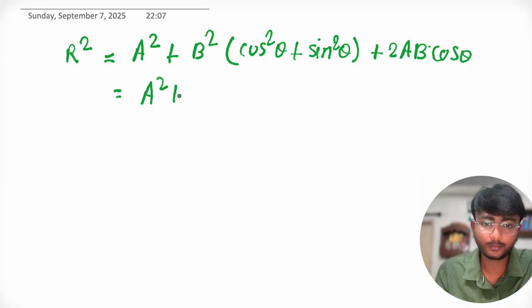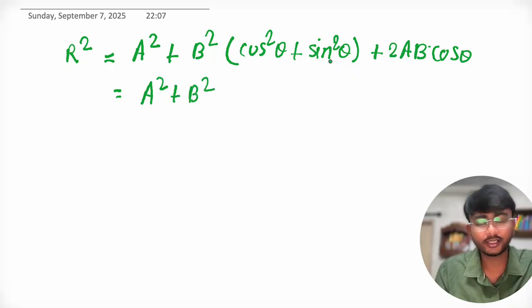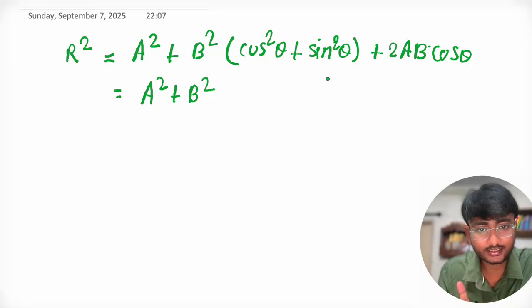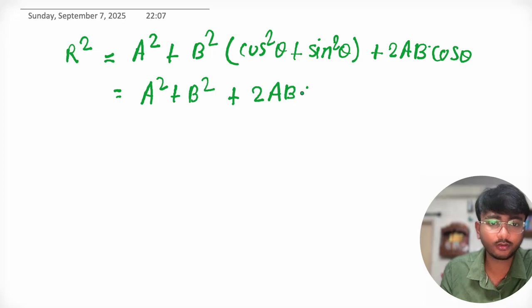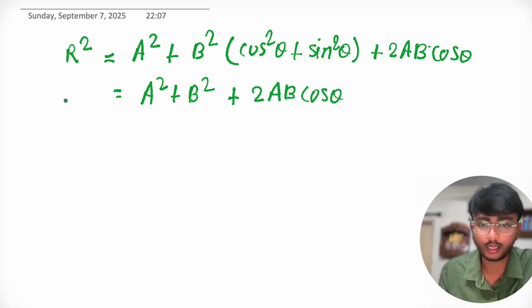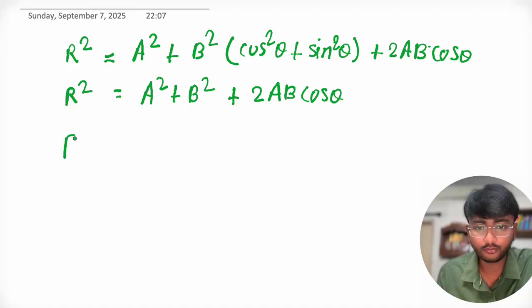So this becomes A square plus B square, cos square theta plus sin square theta is 1, so it becomes 1. So A square plus B square plus 2AB cos theta. R square equal to A square plus B square plus 2AB cos theta.